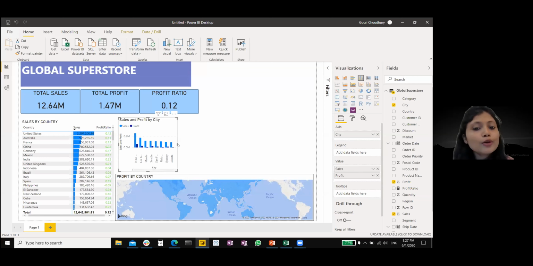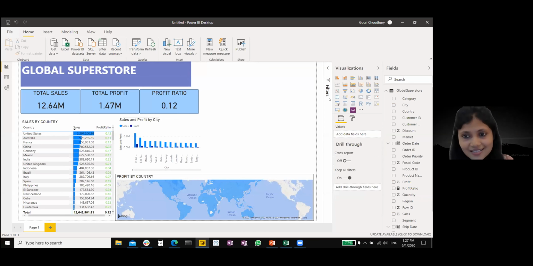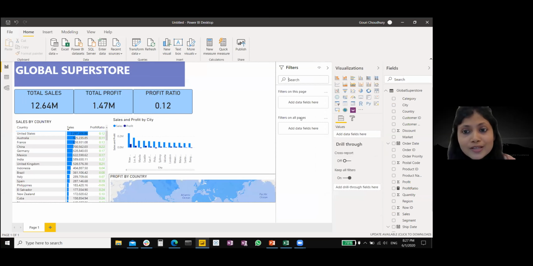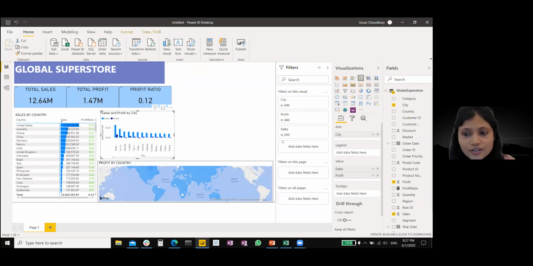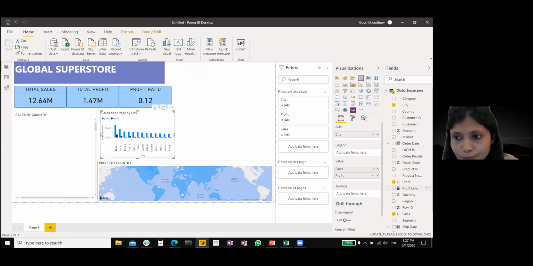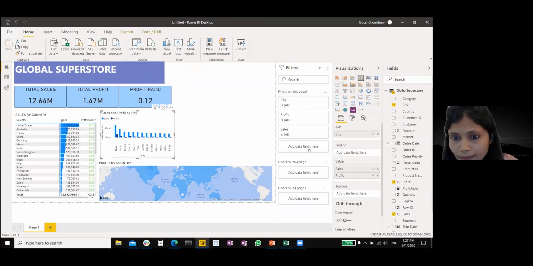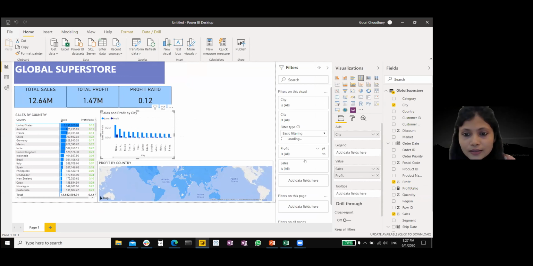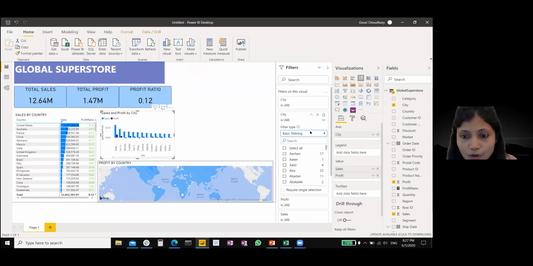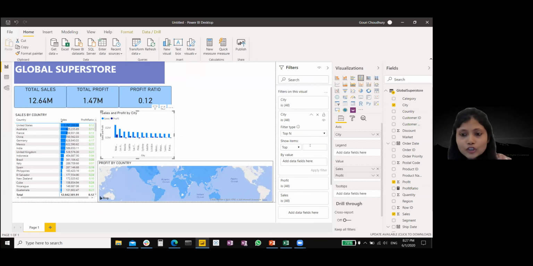Now I do not want all these cities to be present in the visualization. I just want the top 10 cities over here. So I'm going to add a filter to this visualization. I'm going to select this visualization and drag the city into the filter, and then based on top N filtering, I'm going to select top 10.